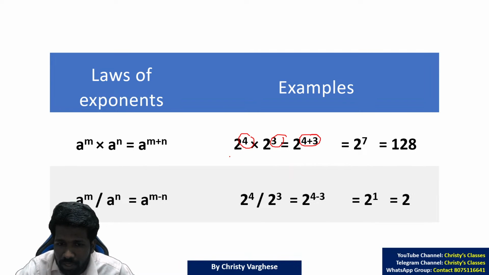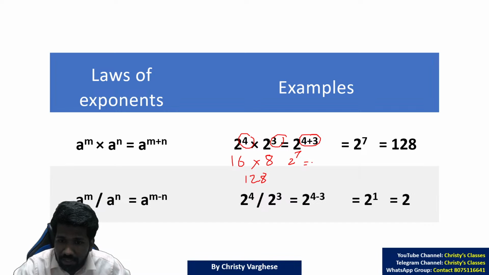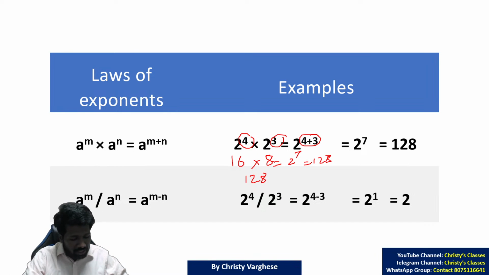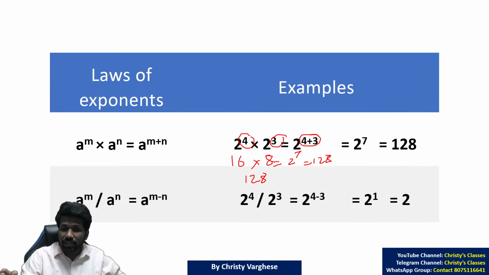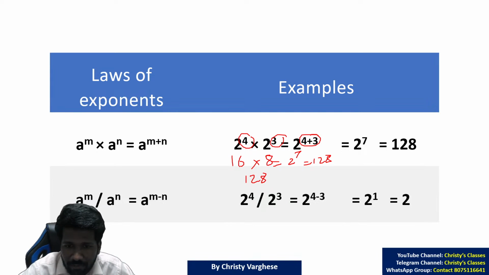Why is it so? What is 2 raised to 4? 2 into 2 into 2 into 2, 16. What is 2 raised to 3? 2 into 2 into 2, 8. 16 into 8 is what? 128. 2 raised to 4 plus 3 is 2 raised to 7, that is also 128. 2 raised to 12 was much more than 128. It is 4096 actually. So that is not 2 raised to 4 into 2 raised to 3. So you can verify it with a smaller number. That is what I am trying to say.